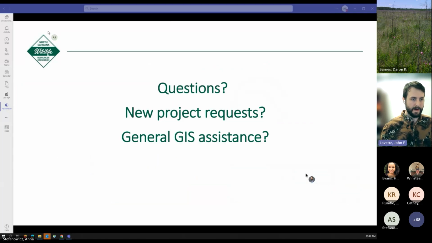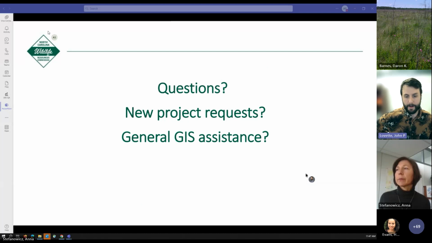So with that, we're happy to take any questions, any project requests, discussion of data, general GIS assistance. We hope we gave you a good rundown of the kind of stuff that we've been working on the past few years, and by no means is this exhaustive. And if we've done a project with you and left you out of this presentation, we certainly apologize for not sharing your good work. But we enjoy what we do and try to take on any and all areas where we can help in the agency. So thanks.